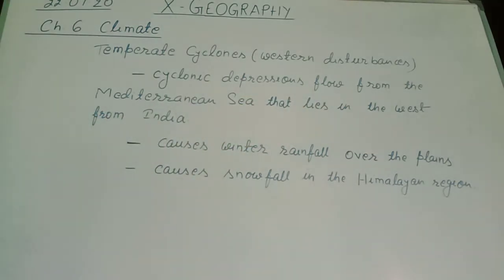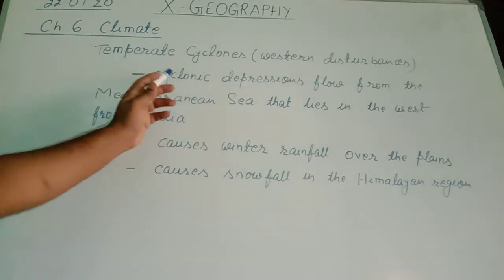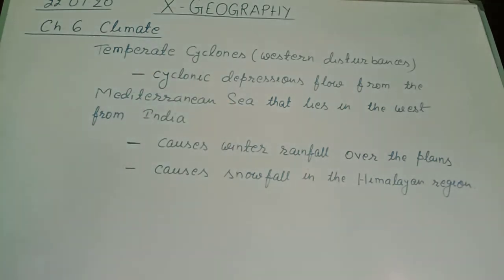The Mediterranean Sea lies in Central Asia, that is in the west direction from India, and these cyclonic depressions pass through Afghanistan, Pakistan and enter in India, and these cyclonic depressions are accompanied by the cold wind coming from the Caspian Sea. So these winds are very cold, but they remain laden with moisture.